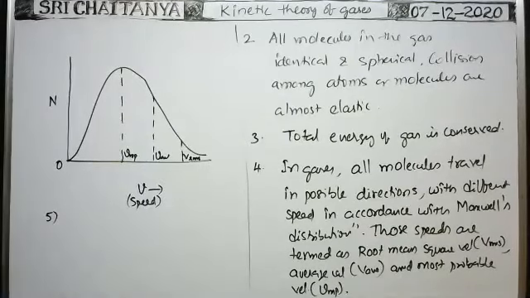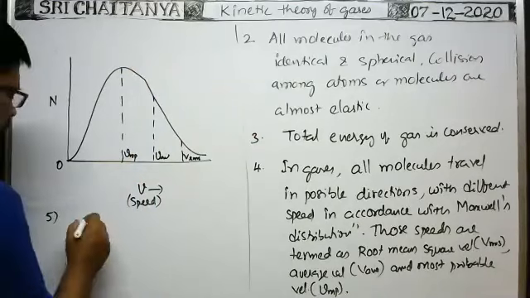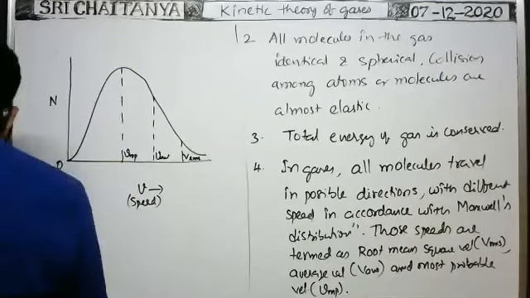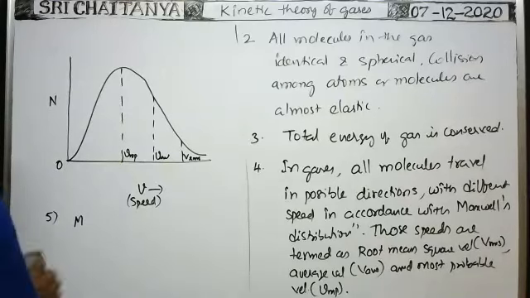The distance traveled by each and every molecule before it makes collision with the adjacent atom or molecule is called the free path.